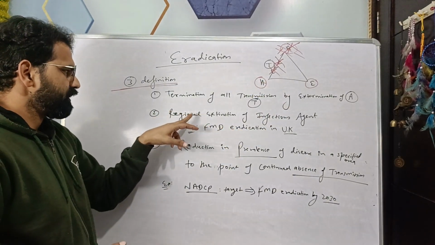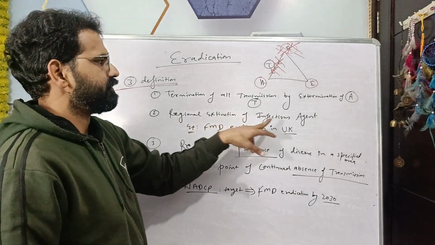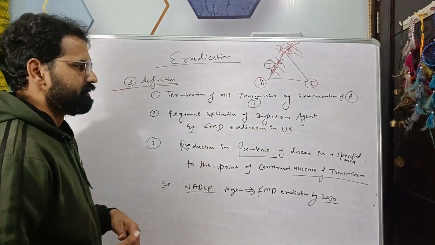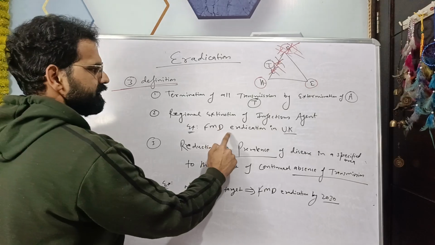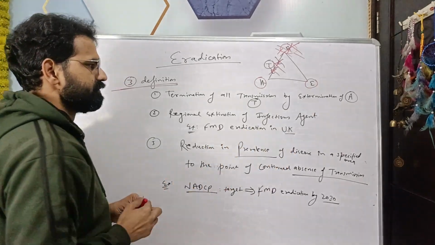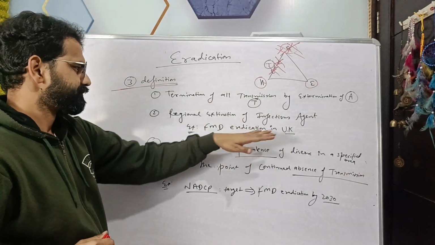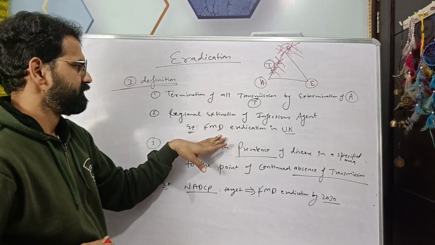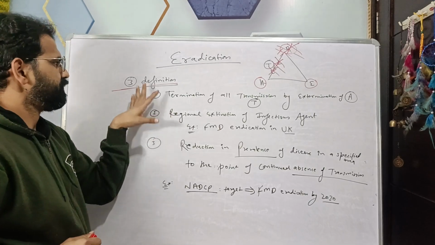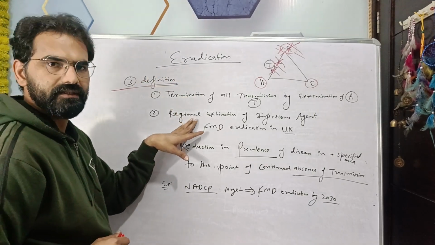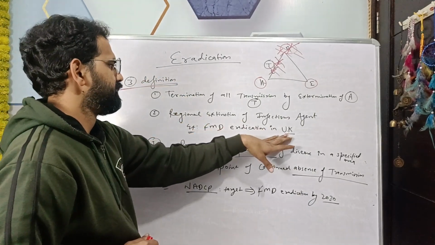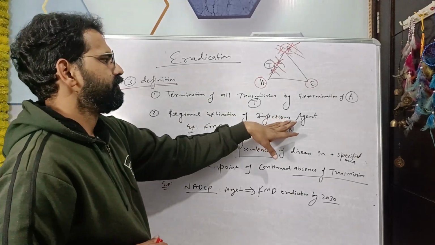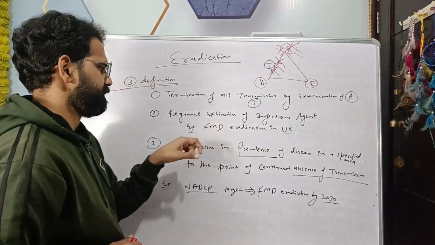Second is regional extinction of the infectious agent. For example, FMD eradication in the United Kingdom. So in this region there is extinction of the agent, that is the FMD virus. So this is the definition of eradication that is regional. The region is the United Kingdom, extinction of the infectious agent FMD.